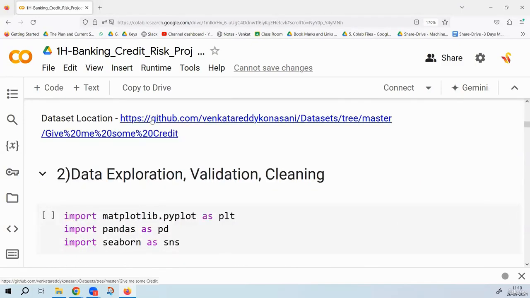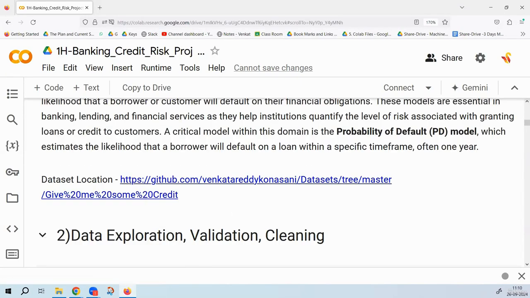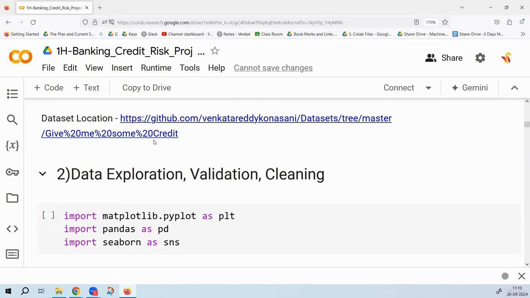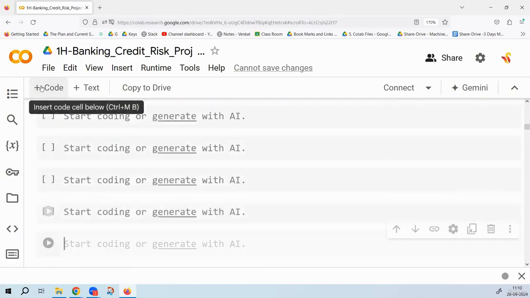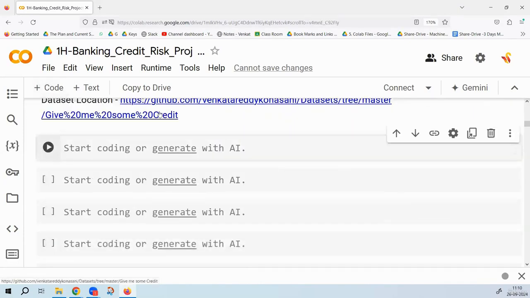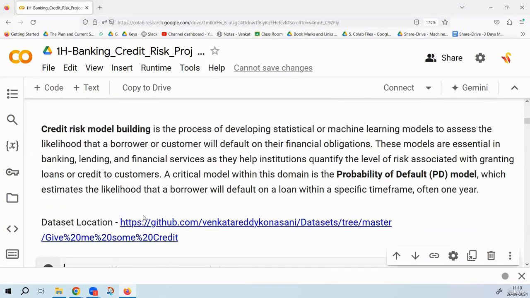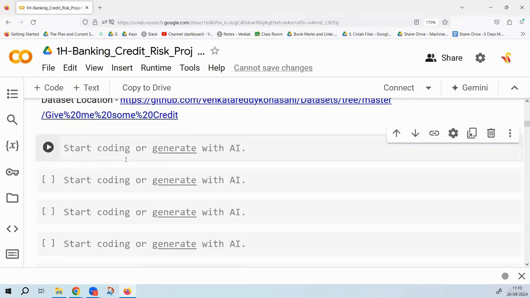This is the data set that we will be using for building the model. Even though I have given you the code, I will try to start from scratch in this particular classroom, without any code. Later, while you go through this video and practice, I also encourage you to start from scratch. This is the location of the dataset. As of now, you can execute the code that I'm using, or you can also try writing it. But later on, you can start from scratch.